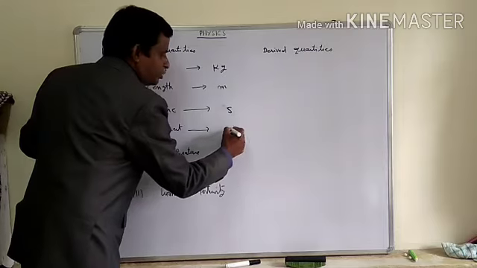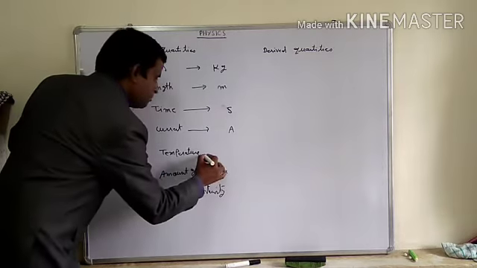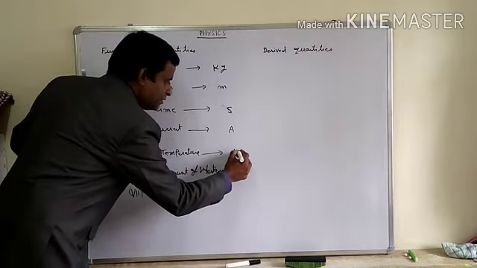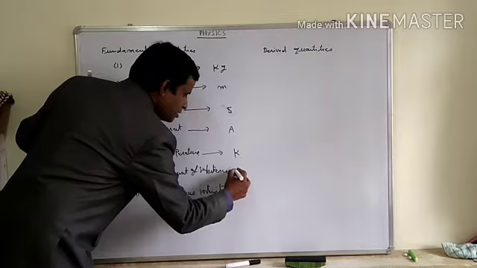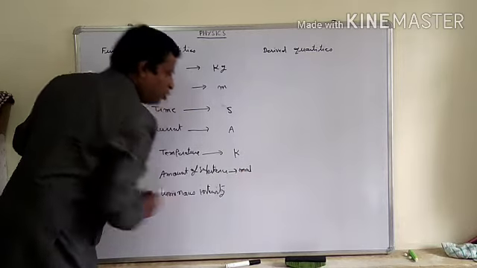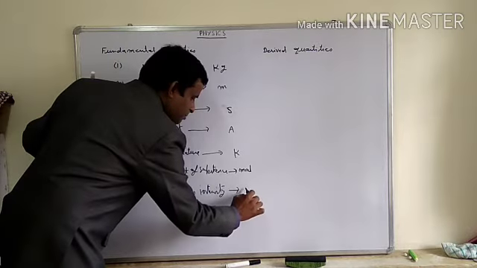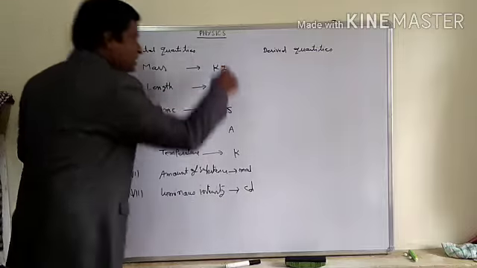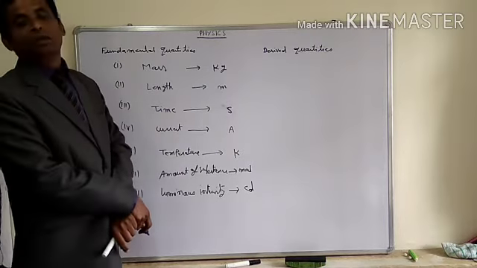Current unit is ampere, represented by A. Temperature unit is Kelvin, represented by K. Amount of substance unit is mole, represented by mol. Luminous intensity unit is candela, represented by cd. So these are the symbolic representations of the units of the fundamental quantities.